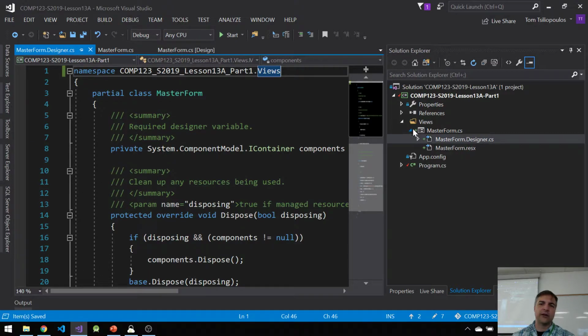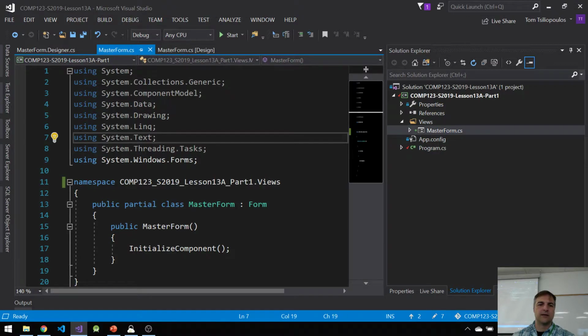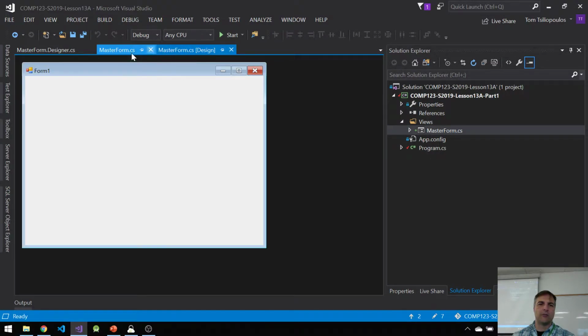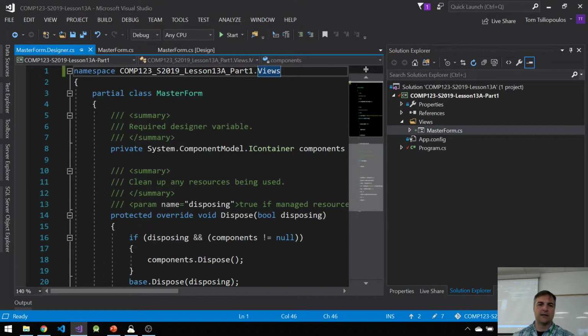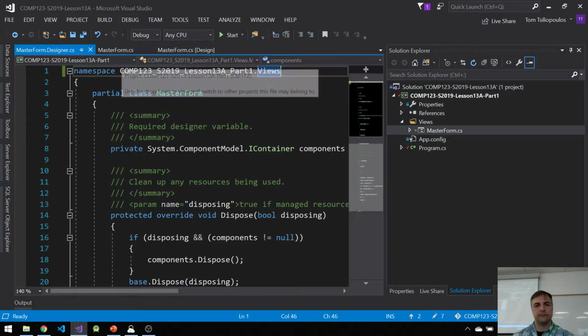So again, I just did it in two places. One was MasterForm.cs, I made it Views, and MasterForm.Designer.cs, and I changed that namespace to Views. And that's because I dragged my master form inside my Views folder. My Views folder, think about it as a module, right? I've got a new module called Views, and I've got my master form in there. Okay? So that's good. I got my master form.